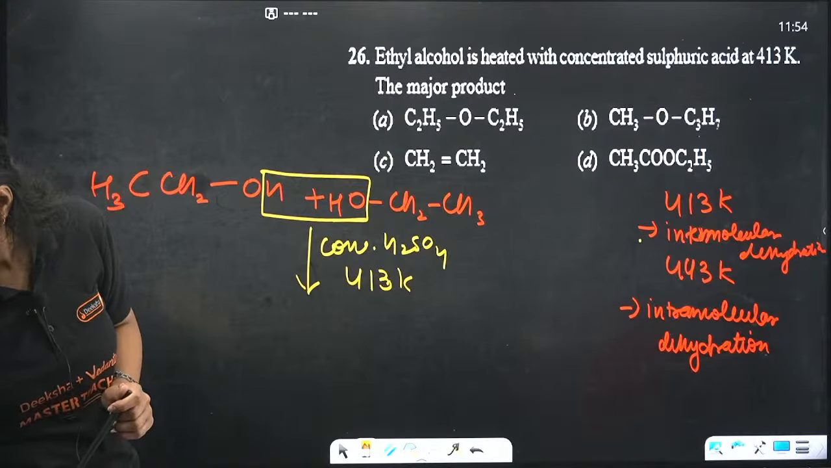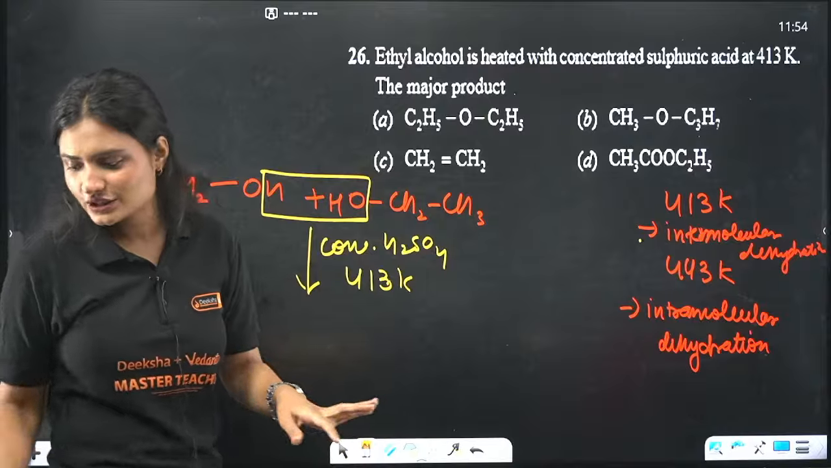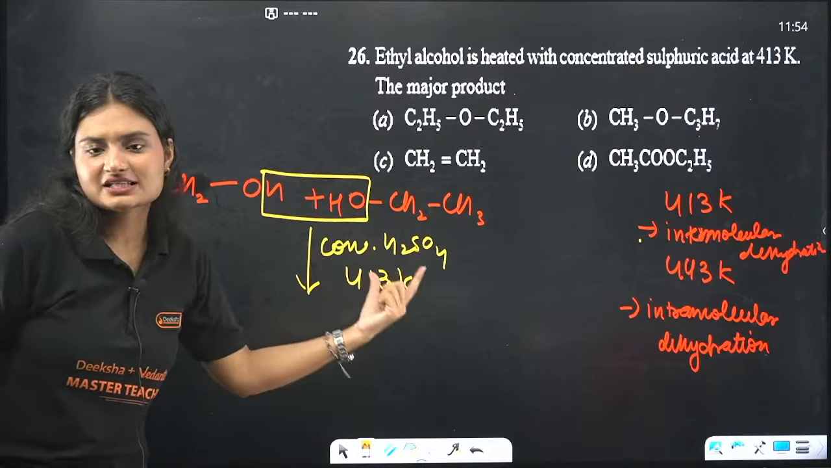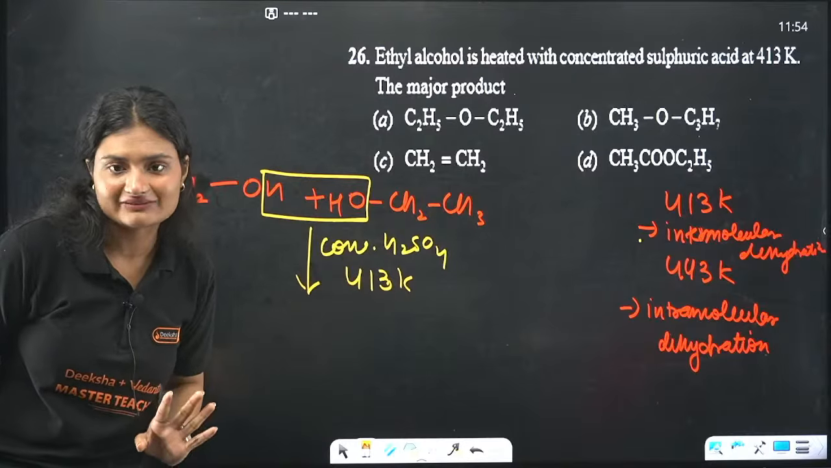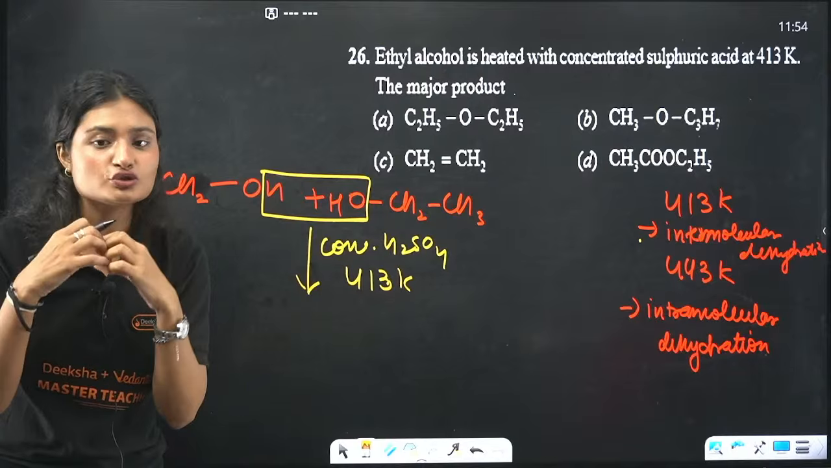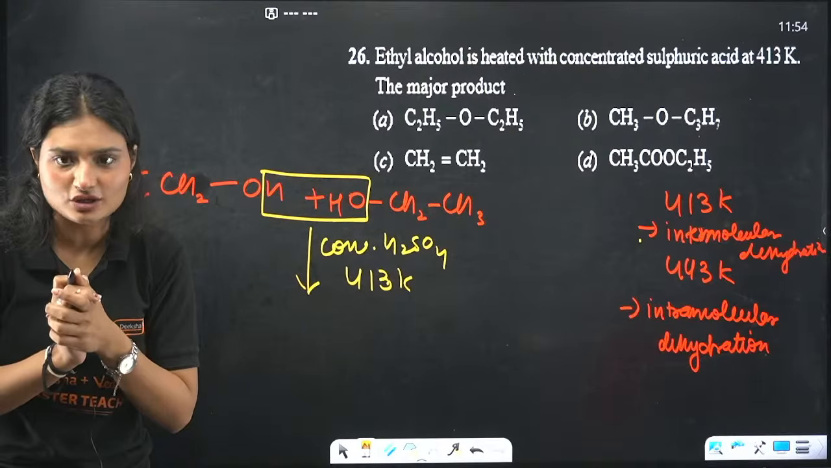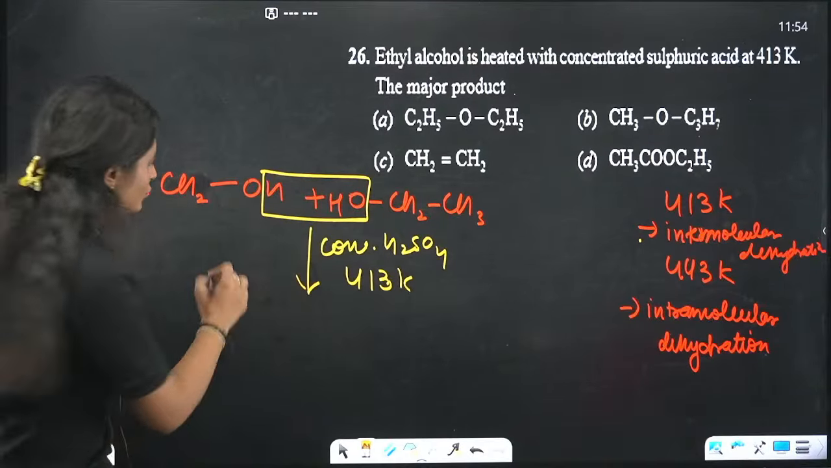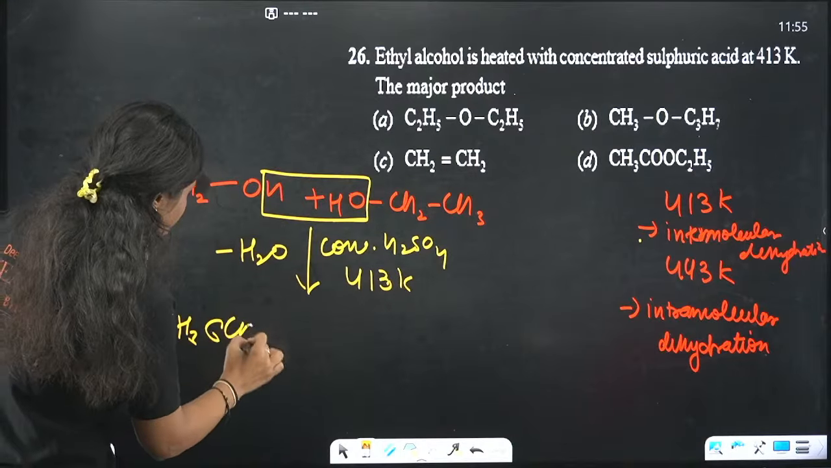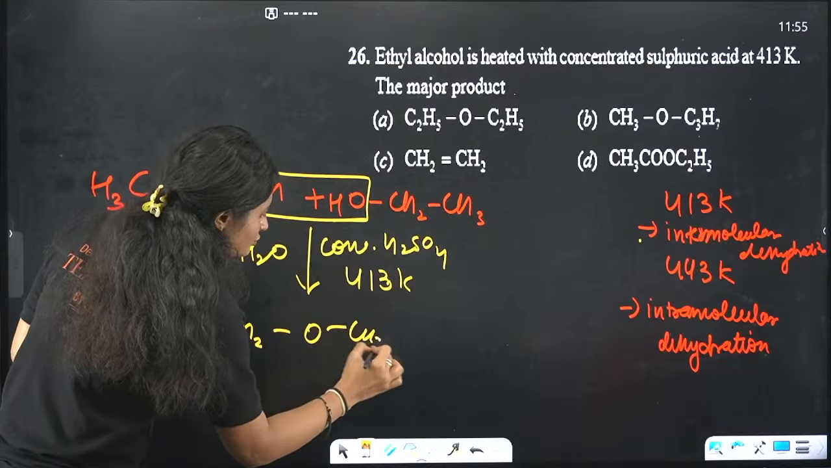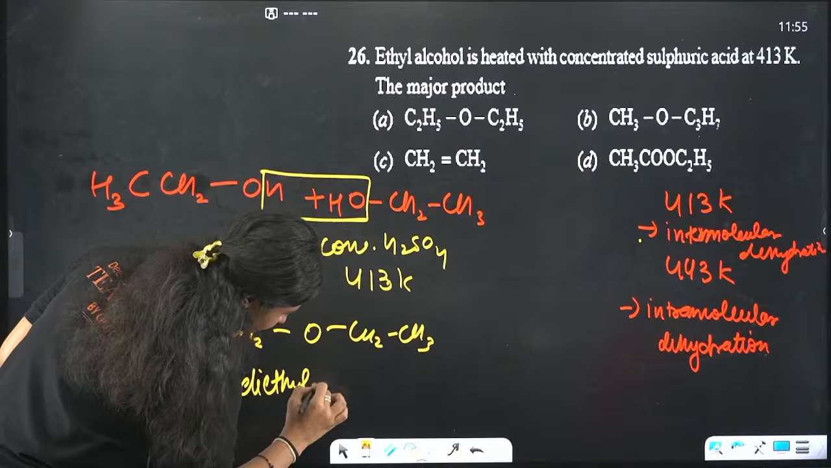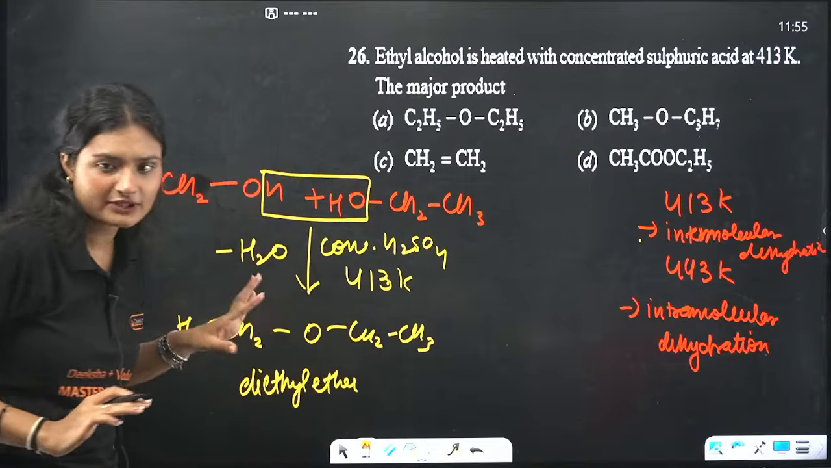Now listen, I'll answer your doubts, but just listen here once. When we treat it with concentrated sulfuric acid at 413 Kelvin, what happens? Intermolecular dehydration: two molecules are there, and from both of them one water molecule is lost, minus H2O. What will we get? CH3CH2OCH2CH3, that is diethyl ether. That is one case.